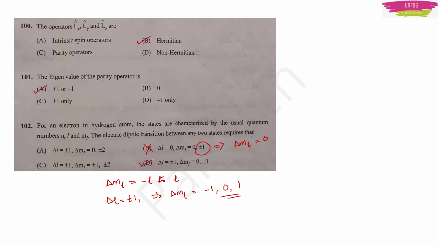So this is one way of solving the problem. If it didn't click in our mind what the selection rule for electric dipole transition is, and there are maximum chances that we don't know, in that type of situation we can use this type of logic. This is a general thing. We know that ML ranges from -L to L. So it was possible for us to find the right answer.